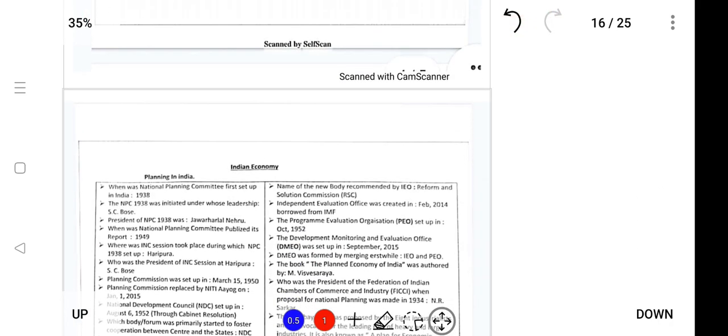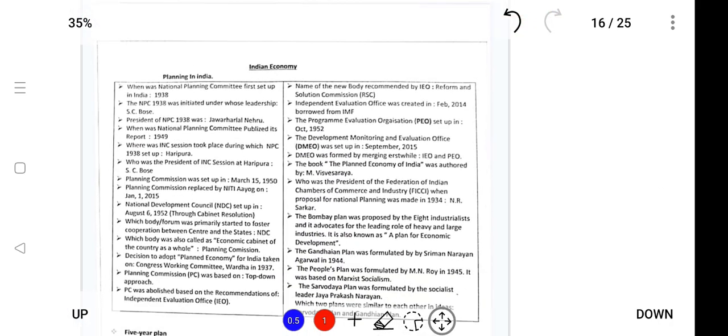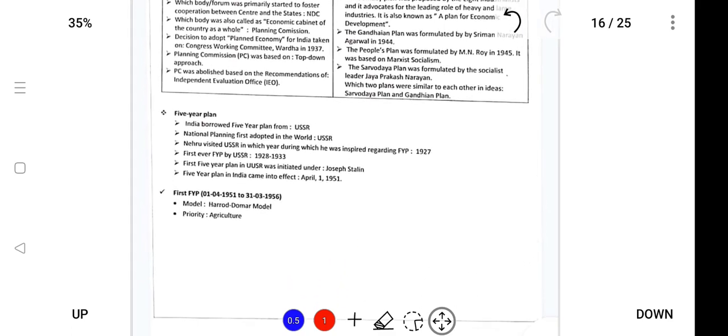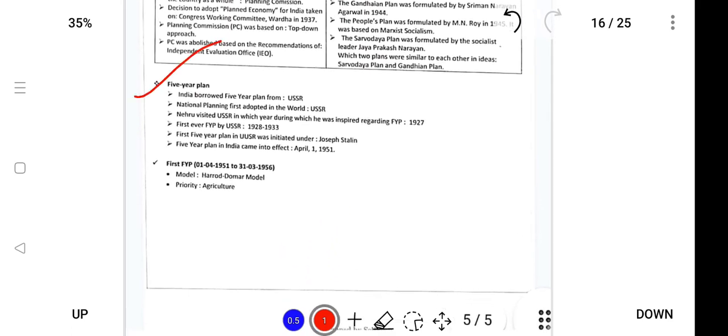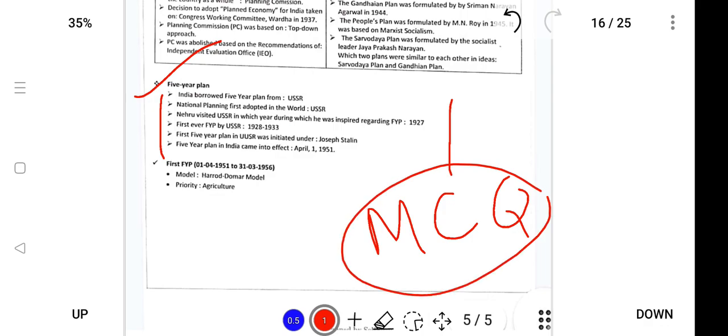So next is Indian economy. Indian economy will be provided point wise, with questions like, when was the planning committee set up? First, 1938, like that. The National Development Council was set up on August 6, 1952. So point wise, exam oriented and concise. And next is the five-year plan. There are many materials on it, but our materials are point wise, which is MCQ oriented.